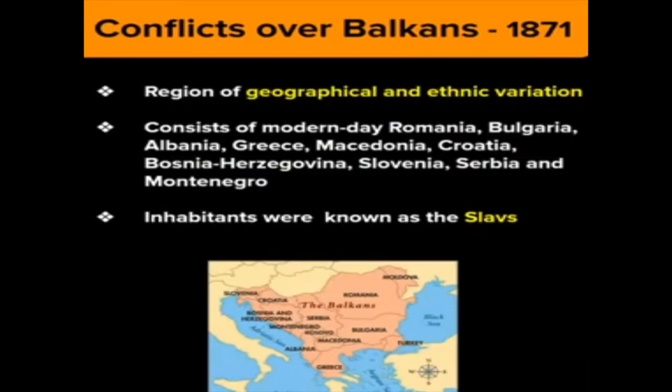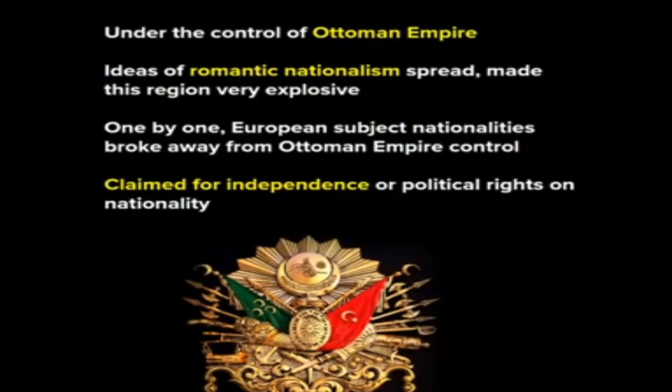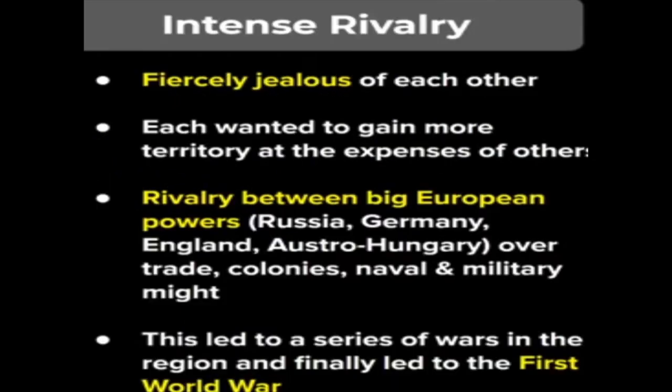This is the important slide, children, which has been shown. We need to describe the explosive conditions that prevailed in the Balkans after 1871 in Europe. So this is about the region of geographical and ethnic variations under the control of the Ottoman Empire, and how with the spread of romantic nationalism this region became very explosive. One by one, all these European subject nationalities broke away from the Ottoman Empire's control and claimed independence or their political rights.